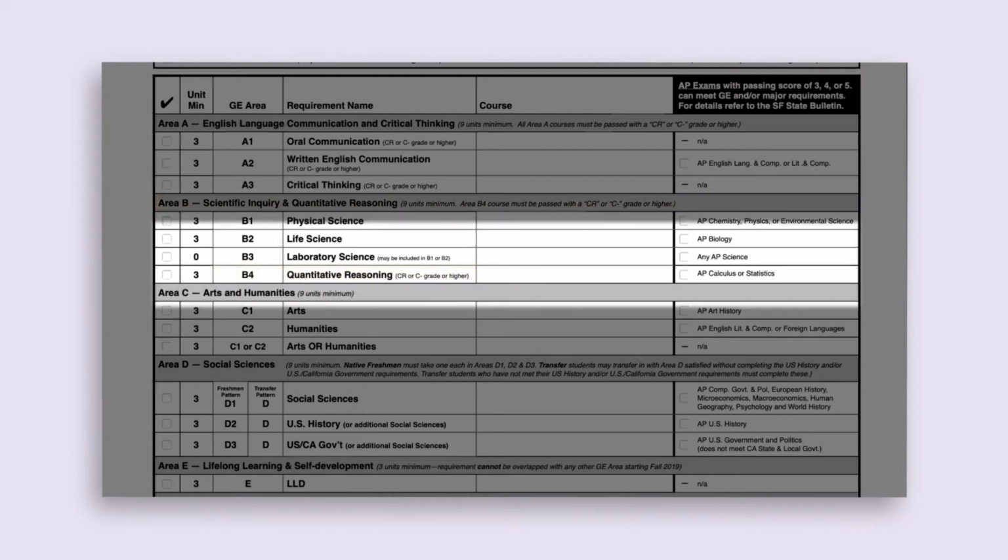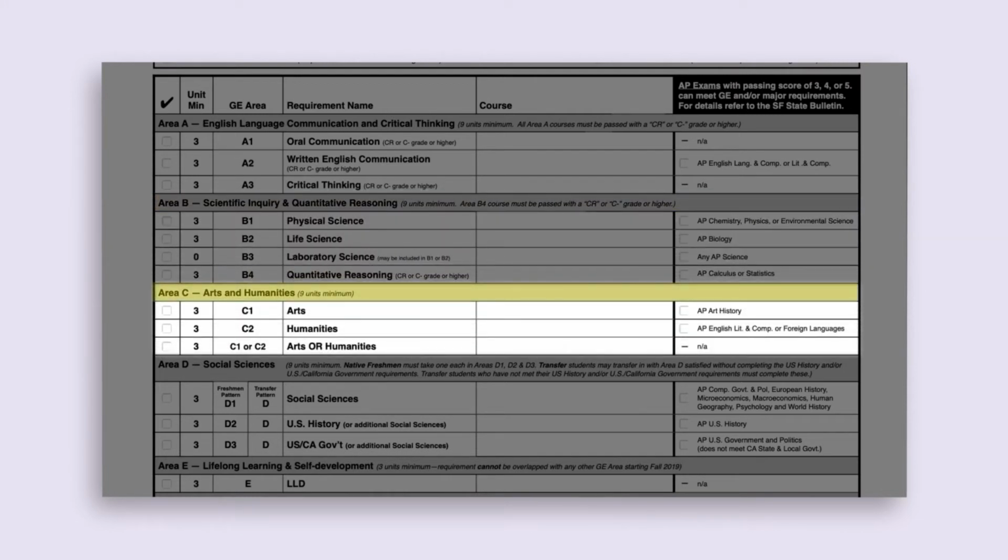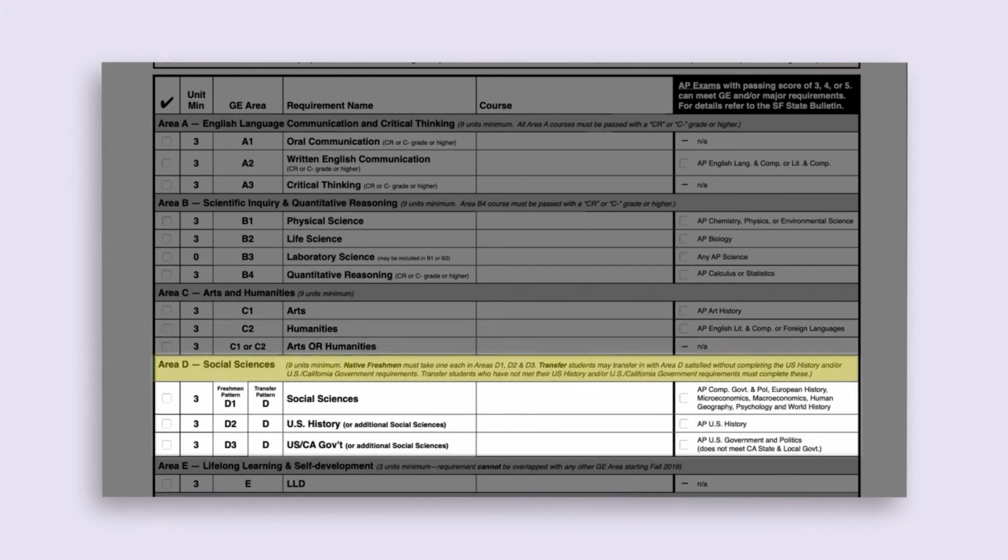The next GE area is Area C, Arts and Humanities, which is met through completion of a minimum of 9 units. Regardless of freshman or transfer pattern, students must complete a minimum of 9 units in Area C, including 3 units in C1 Arts, 3 units in C2 Humanities, and then 3 final units from either C1 Arts or C2 Humanities. After Area C is Area D, Social Sciences, which is met through completion of a minimum of 9 units.